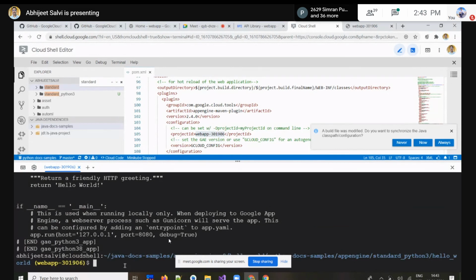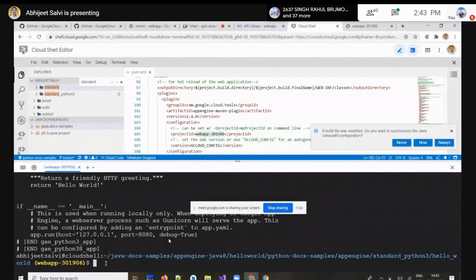So just to get the idea of how, through commands, you can write your own program straightforwardly. If you are not able to recollect the GitHub clone, you can straightforwardly write the command and execute that. Okay. Now the commands are going to be the same as what we used in the Java application. Over here also we have to go for gcloud, and then we have to use app deploy and app.yaml.